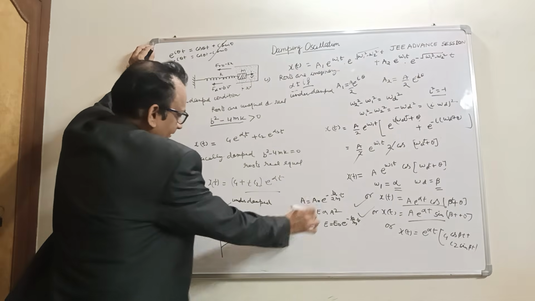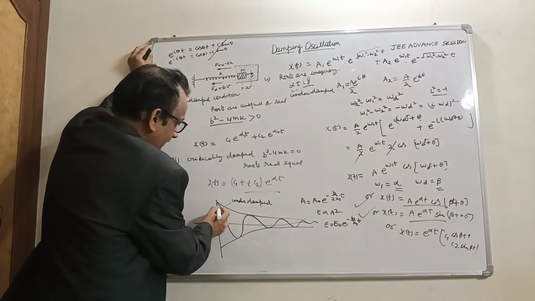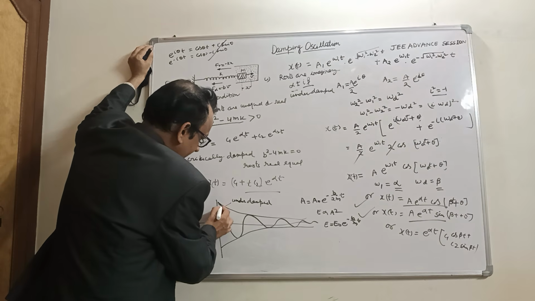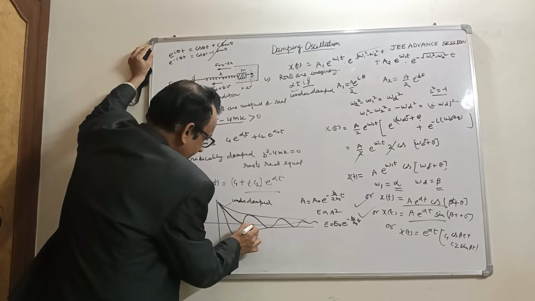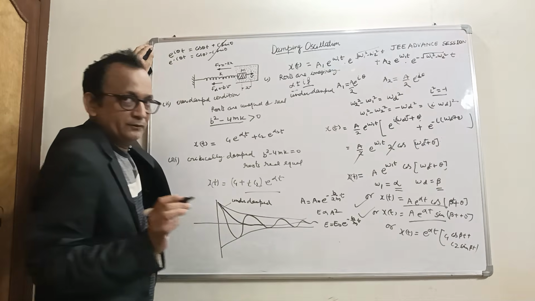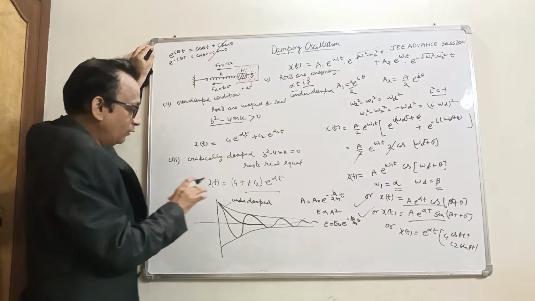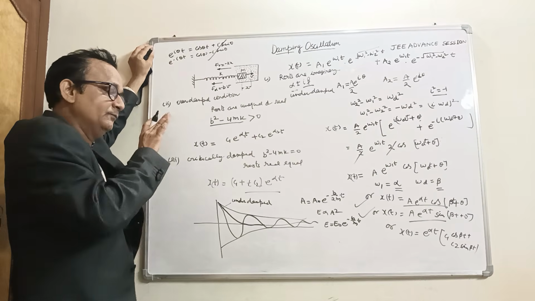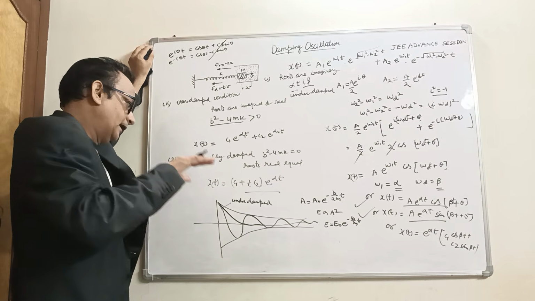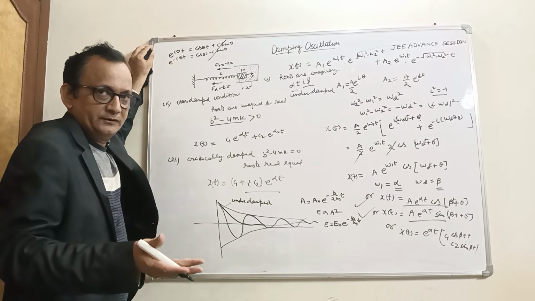So this is the under damped condition, and further the over damped condition. In the over damped condition, when the particle reaches its mean position, it comes to rest. Oscillation does not take place; the particle moves from its extreme position and finishes its motion at the mean position.